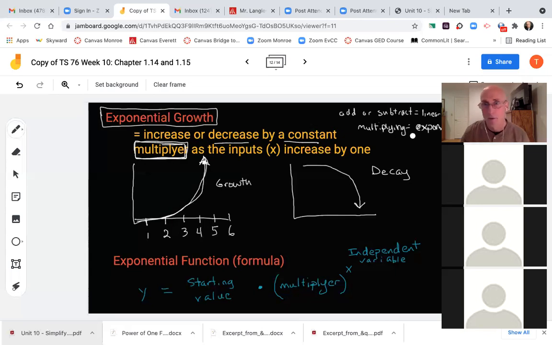Exponential growth. So by a multiplier, as the inputs increase by 1. On the left, you see a chart there. My hand just kind of cranked up. You see how it goes like this? You'll notice it's not in a line anymore. That's a classic example of exponential growth.